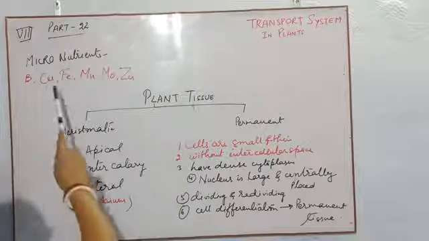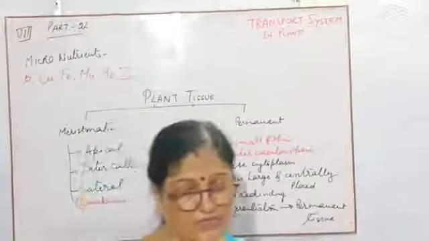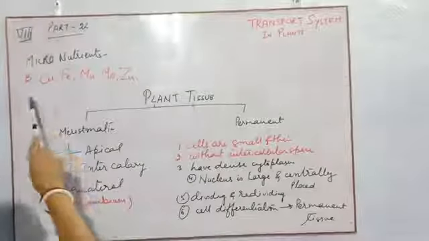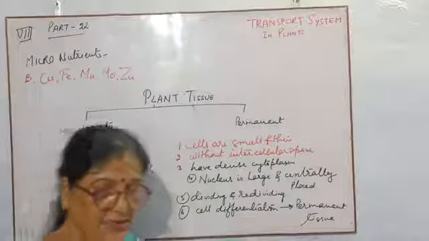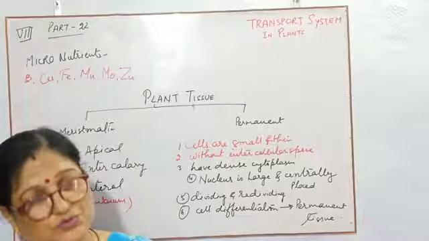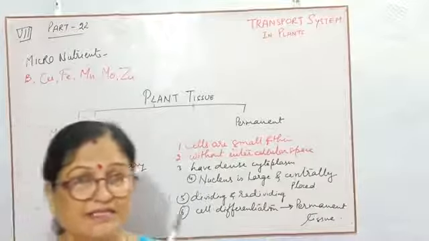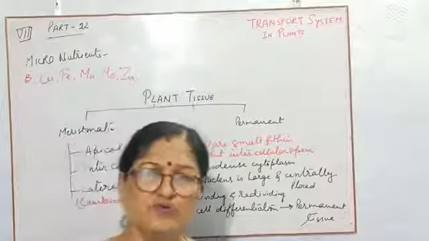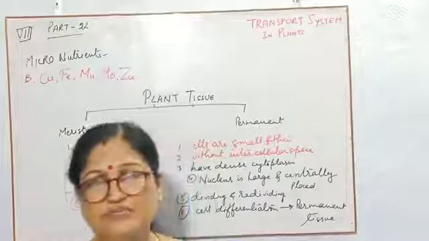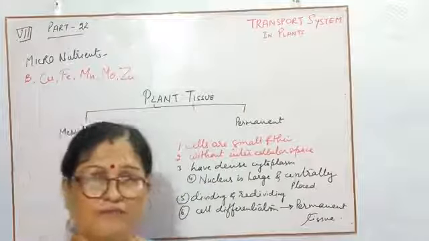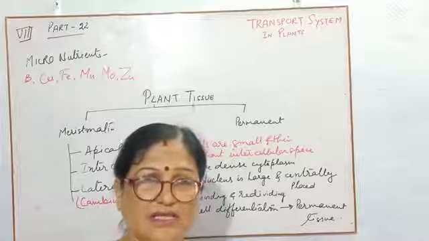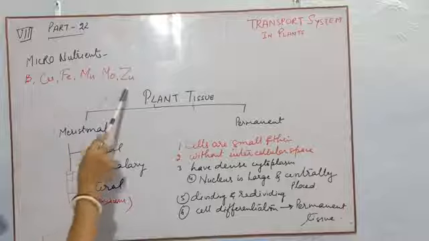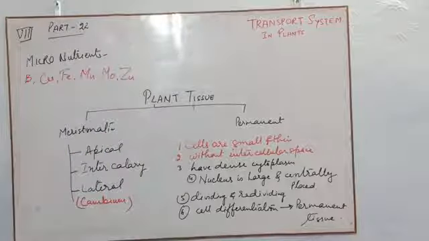Now, today I will discuss micronutrients. In the previous video I discussed the macronutrients. As I told you earlier, micro means small. So plants need all these nutrients, whatever I have written here, in very small quantity, as we use salt, vitamins, etc. in small quantity. So these micronutrients are used by the plants in very small quantity.